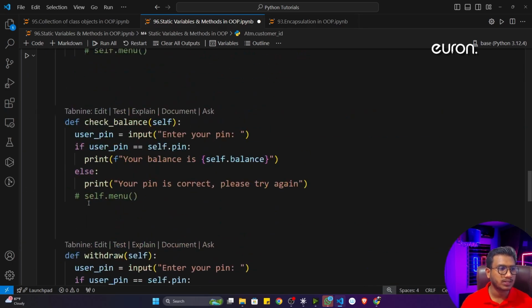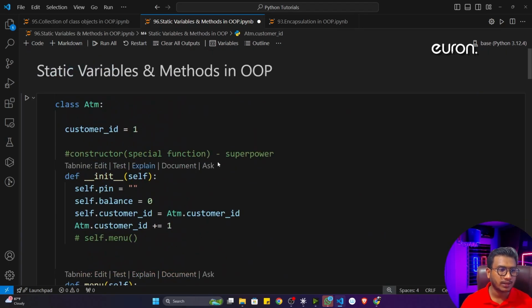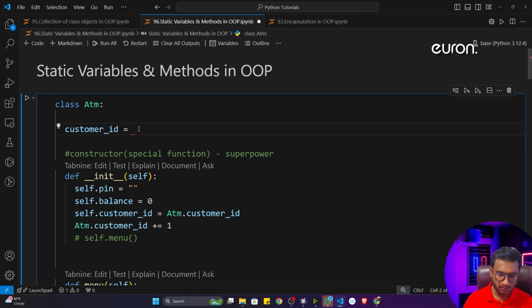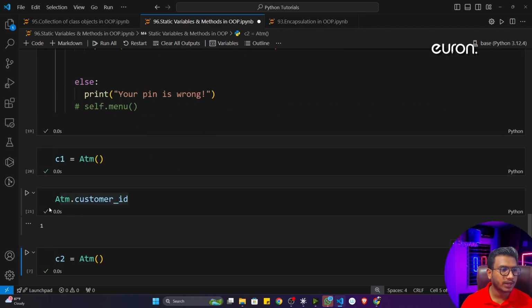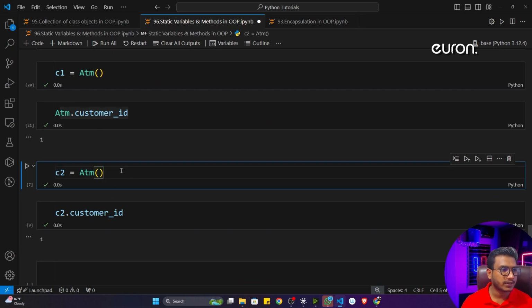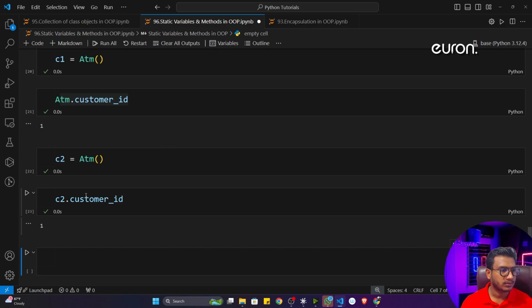Why is it 2? Because initially it is 1 and it is adding 1 to that. That's why it's 2. Now we can also start from 0. I'll give 0 here. Now see, it will give me 1. Now if I define customer 2, it will give me 2. But I have to call it like that.